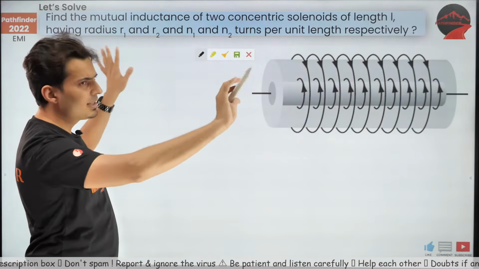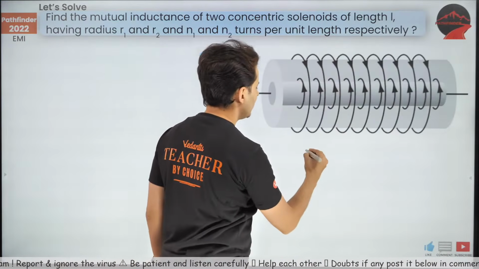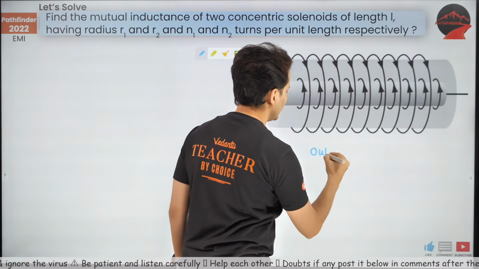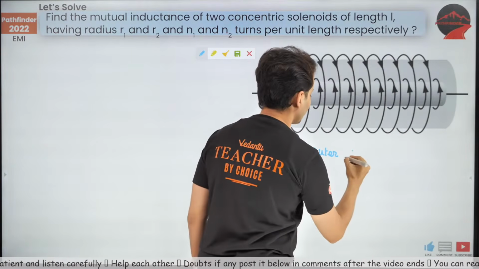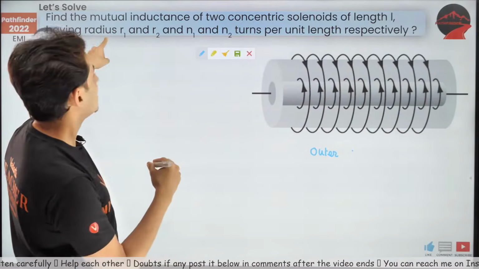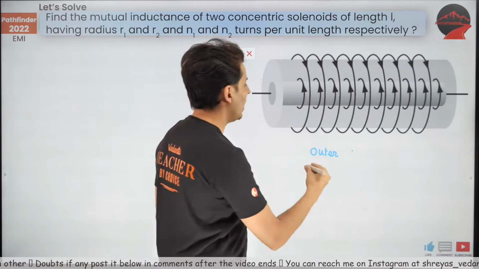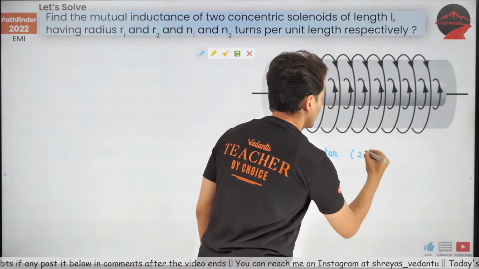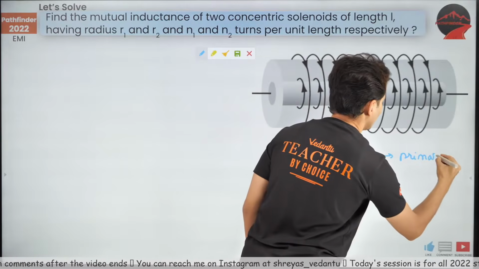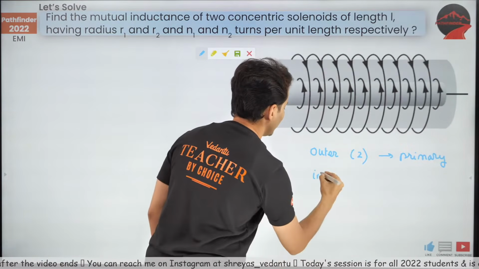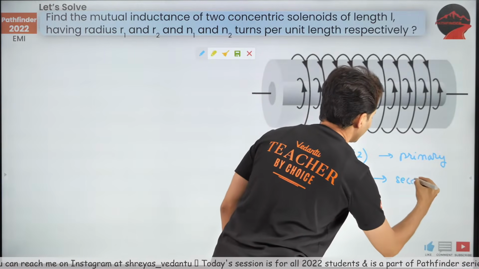Number of turns, length, everything is mentioned. Whatever you need for those solenoids is given. Let's take the outer solenoid, which has been labeled as, probably, of lengths L1, R1, R2, etc. are given. The outer solenoid, 2, is the primary solenoid. This is the primary coil. And the inner one, that will be my secondary.